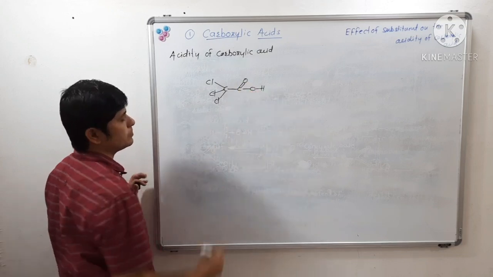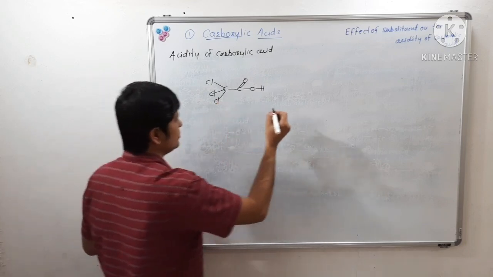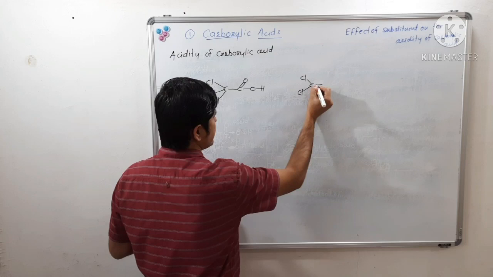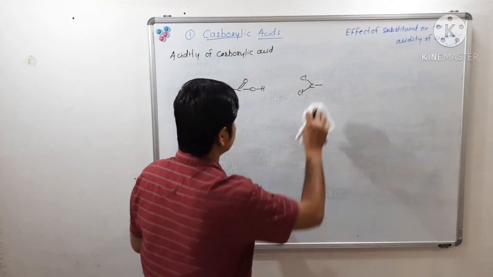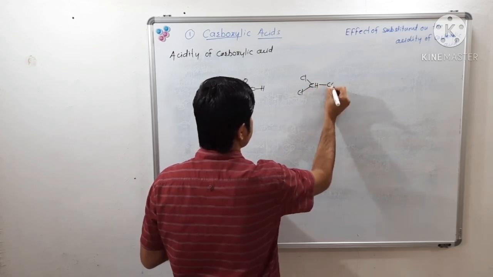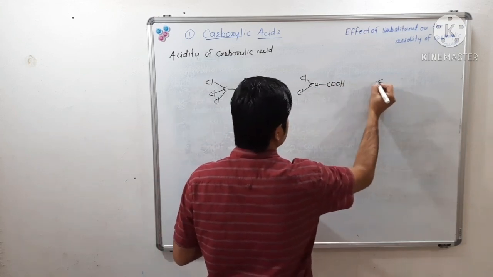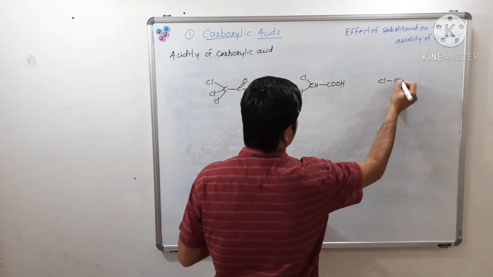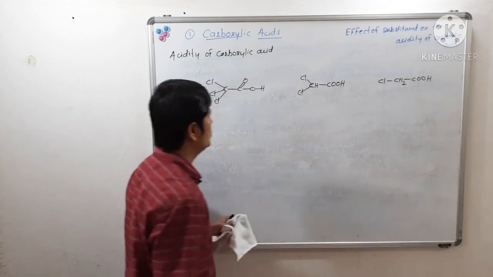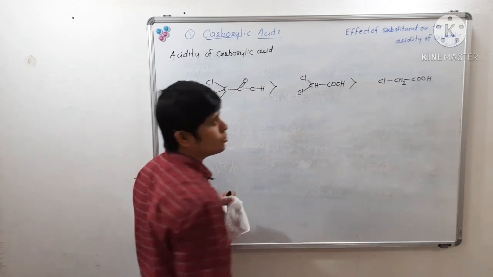trichloroacetic acid, and then dichloroacetic acid, then monochloroacetic acid. So this is trichloroacetic acid, this is dichloroacetic acid and this is monochloroacetic acid.